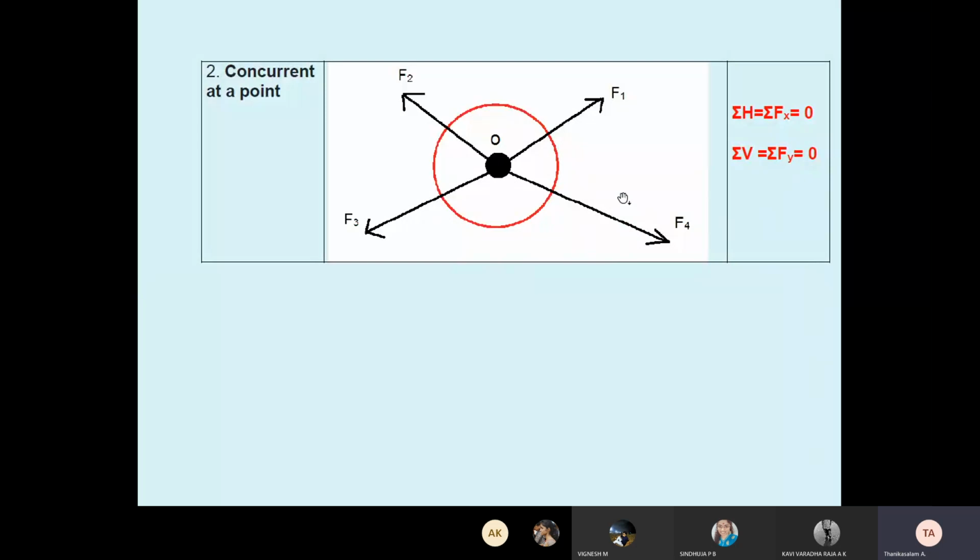We discussed this in the first unit. We did some problems based on this one. Summation of H equal to 0, summation of V equal to 0. Concurrent at a point means coplanar concurrent forces. What is concurrent? All forces meeting at a single point is called concurrent. This is statics of particles.